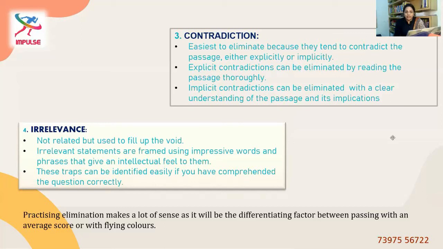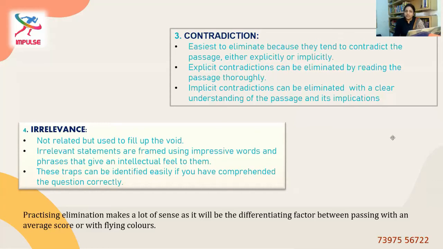Yeah, right. Anything that is direct, say for example, dogs have 4 legs, and if the option says dogs have 3 legs, this is contradictory. That is an explicit contradiction. If the statement given in the option contradicts directly the statement given in the passage, that is explicit contradiction. Eliminate it immediately. Implicit contradictions can be eliminated with a clear understanding of the passage and its implications.